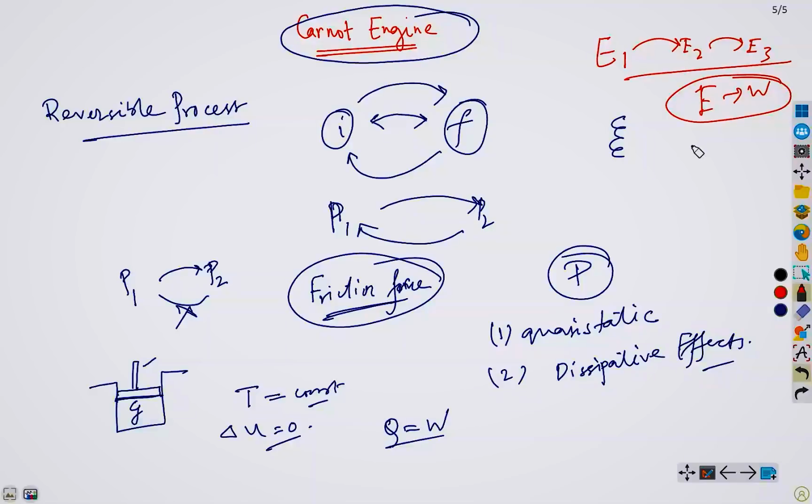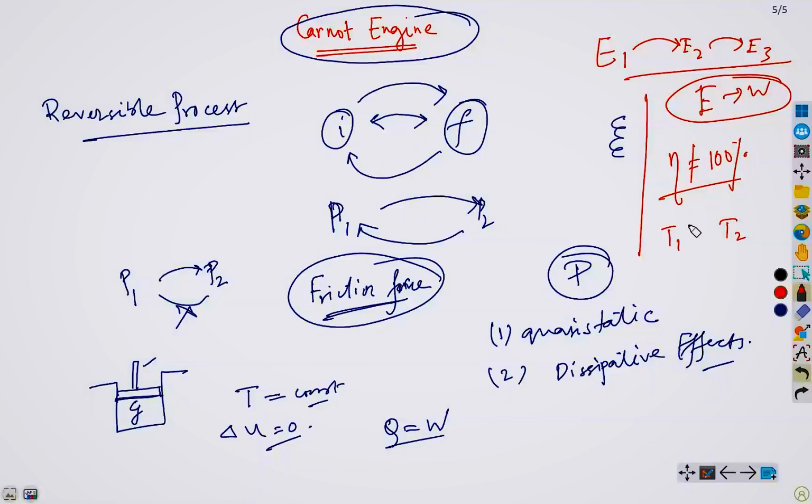Now, in reality, we all know that it is impossible to make a perfect heat engine which is 100% efficient. As I mentioned, you cannot find any shopkeeper who is 100% efficient. Similarly, you cannot find any engine which is 100% efficient. However, we can figure out what the highest possible efficiency is for a heat engine that works between two different temperatures.